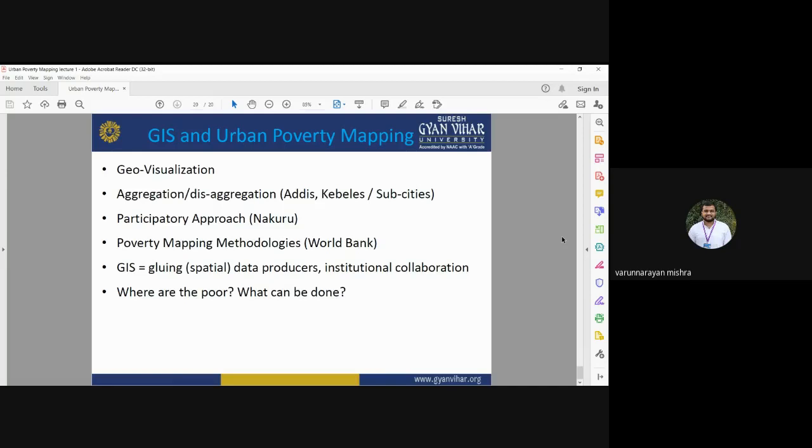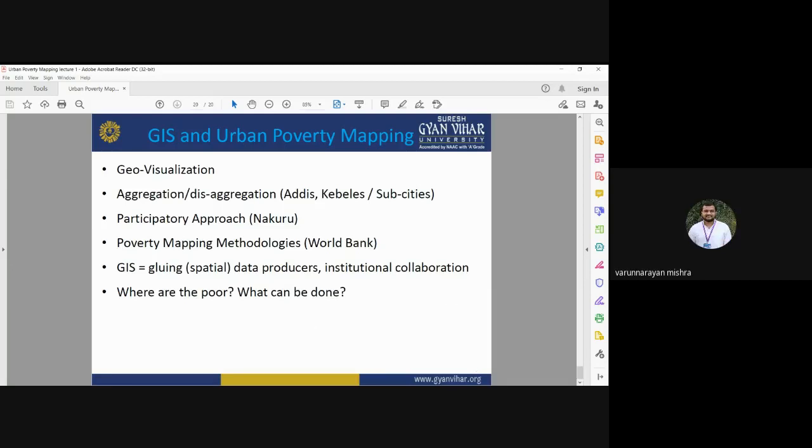DGPS provides accuracy up to 0.5 meter, below 1 meter. So each and every house in the slum area can be geotagged using GPS technology, and that information can be used in the GIS platform for suitability analysis of the urban development of that area.